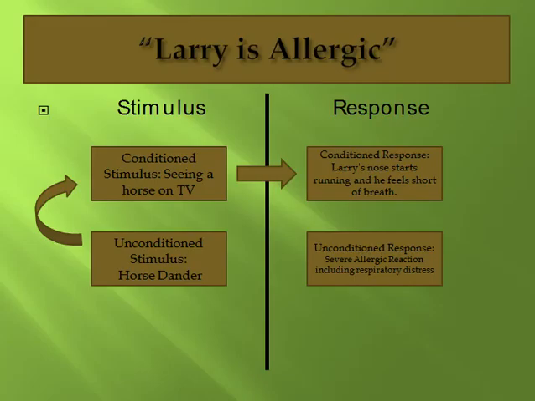Okay, here's the answer, and I'm going to go through why it is the answer. If you recall, I said the easiest thing to do is to start at the bottom and think about what initially happened that caused the initial reaction or behavior. So what initially happened was Larry had a severe allergic reaction, including respiratory distress. Now, you don't need to have it in those exact words, but that's the gist of it. And then you think, what caused that? And specifically what caused it was horse dander or horse hair.